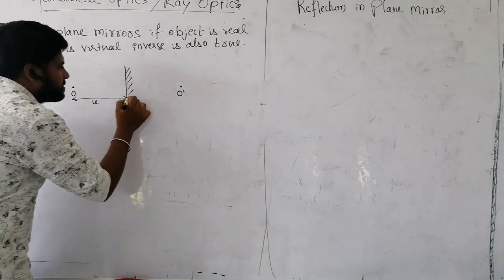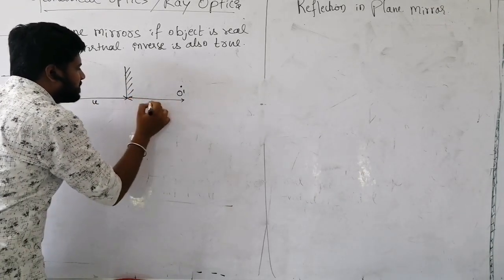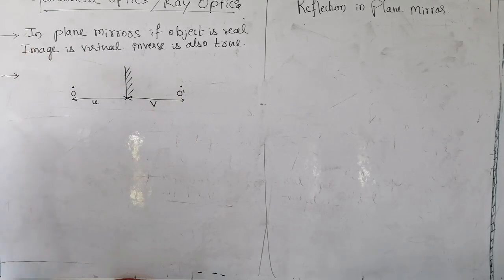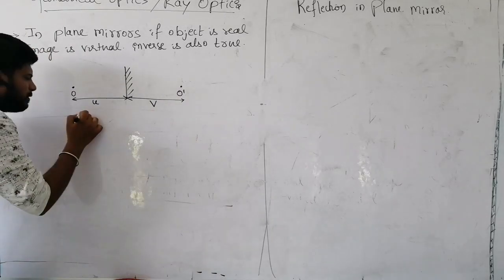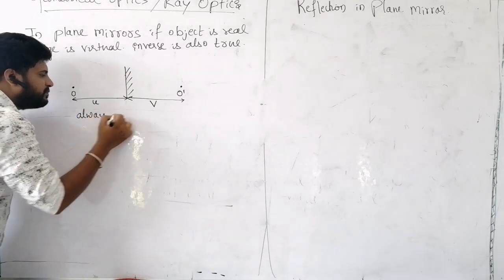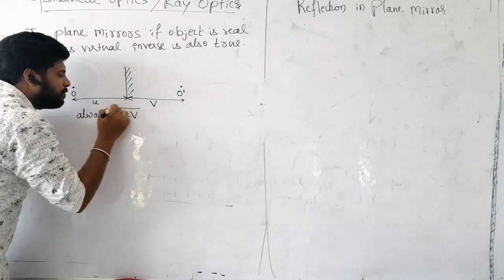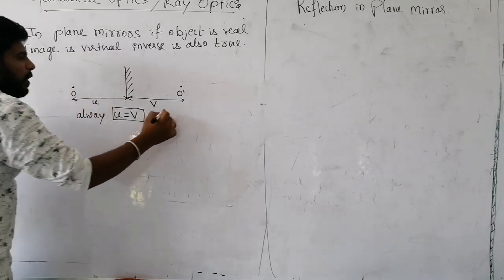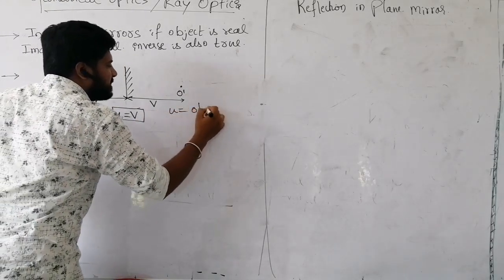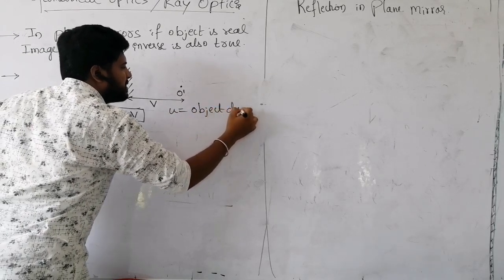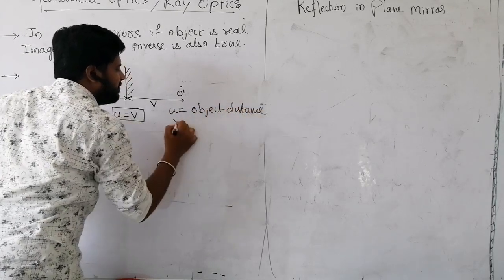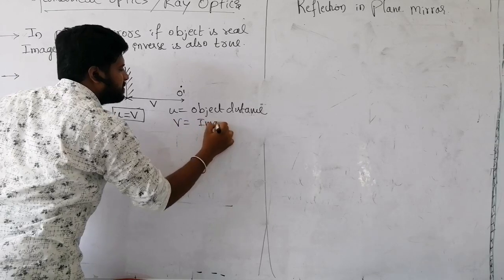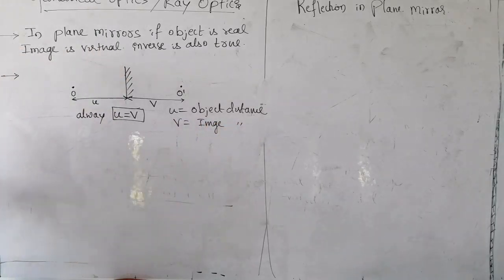Similarly, image distance is equal to v, which is measured from this plane mirror. For reflection in the plane mirror, always u has to be equal to v, where u is the object distance measured from the plane mirror and v is the image distance. These two are always equal in a plane mirror.